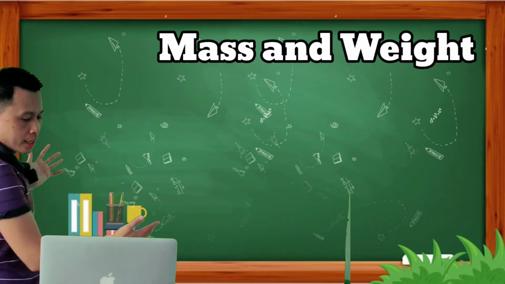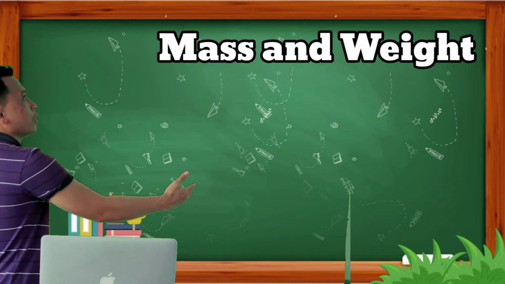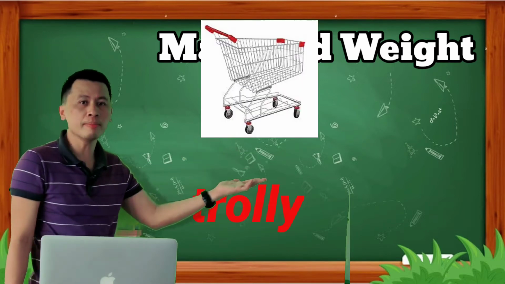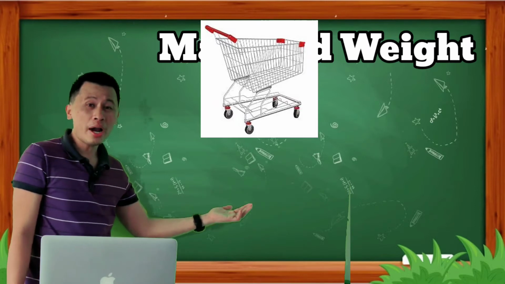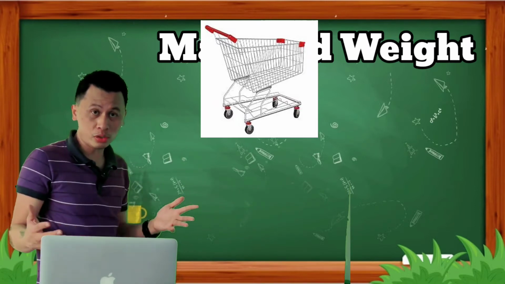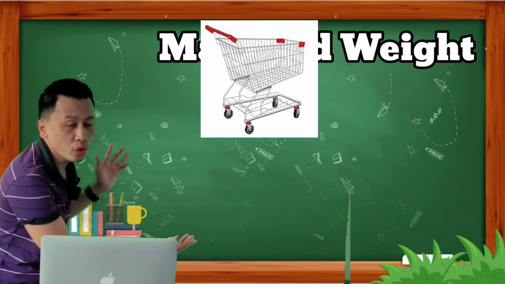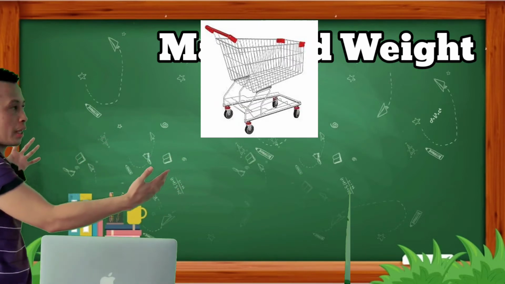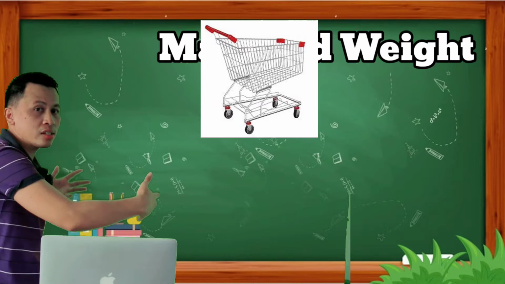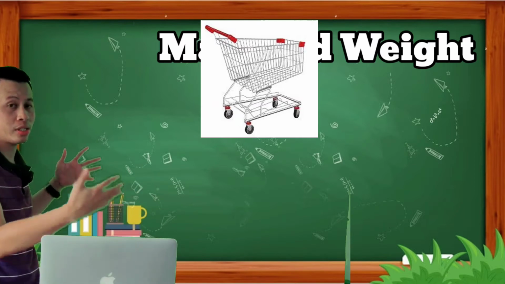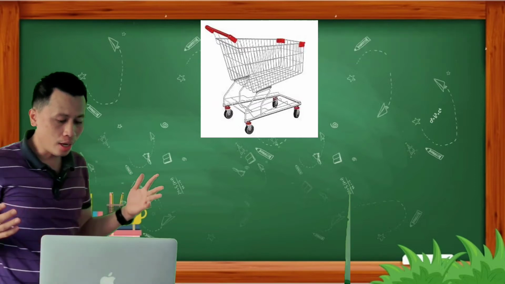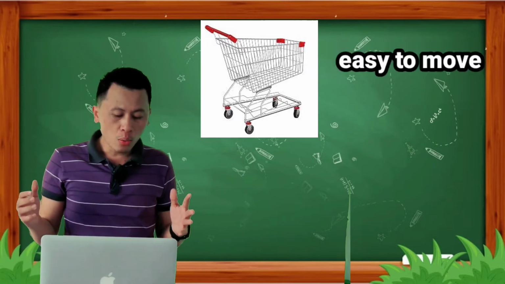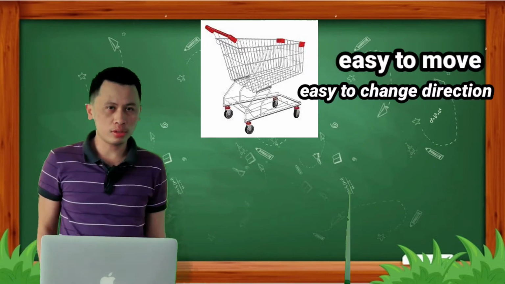Now, can you see this picture? This picture is a trolley. We use this in the mall. Very common. We can see this anywhere in the mall, right? Are you familiar? Yes, this is a trolley. This trolley is empty, meaning no things inside. Now the trolley is easy to move or to change direction.